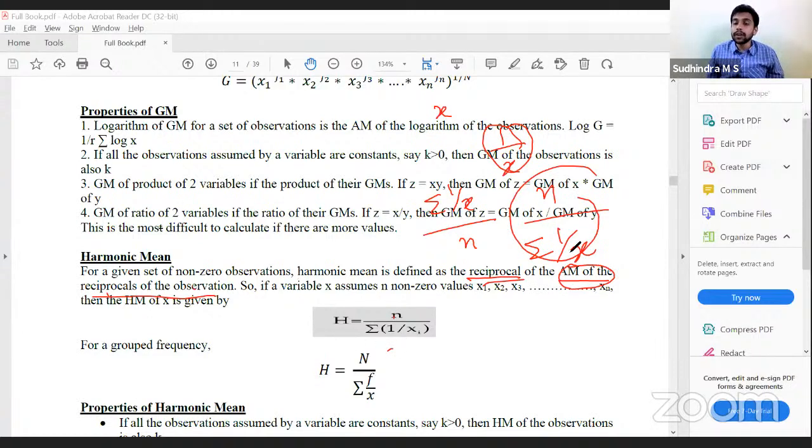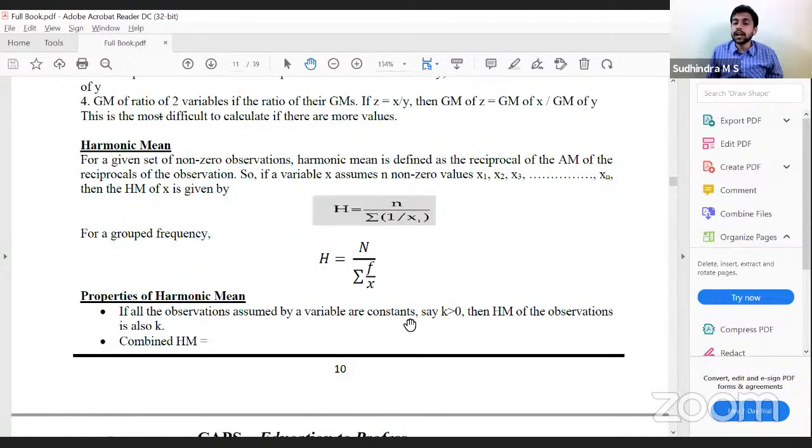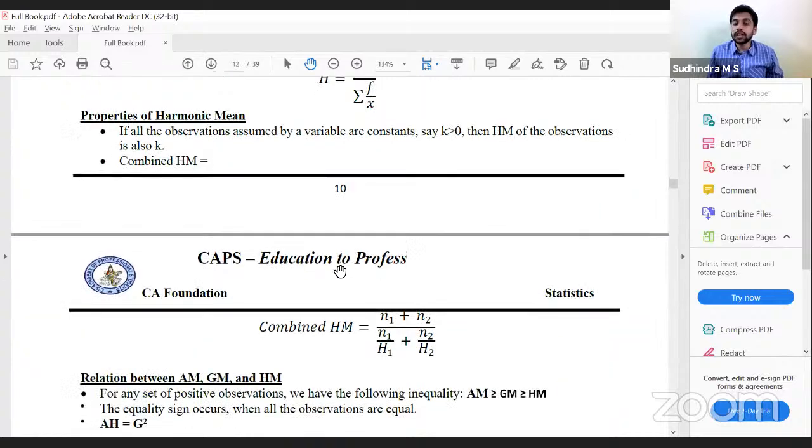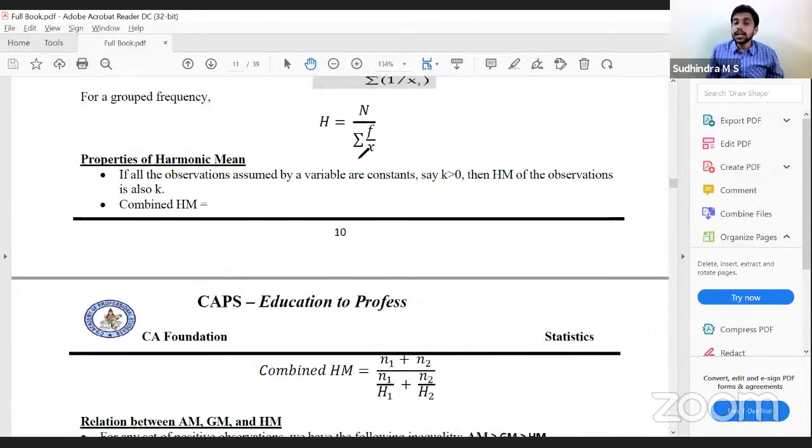For a grouped frequency distribution, it is capital N divided by summation F by X. Instead of 1, it would be summation F by X. Properties are the same: if all the observations are constant K, the harmonic mean is also K. Combined harmonic mean: how to calculate? It is N1 plus N2 divided by N1 divided by H1 plus N2 divided by H2.